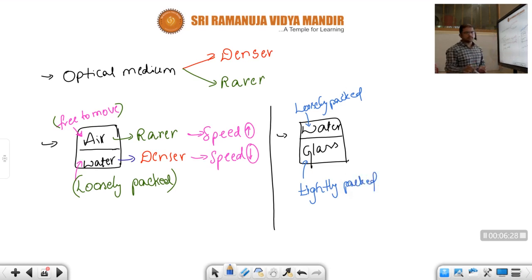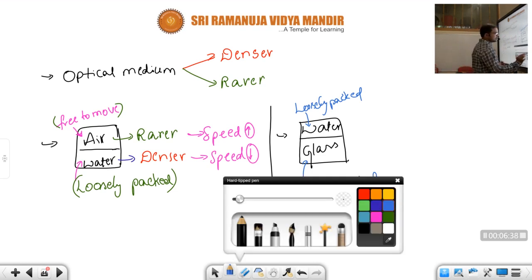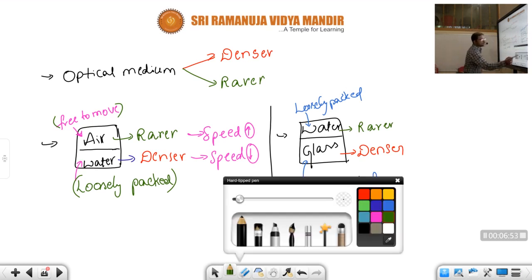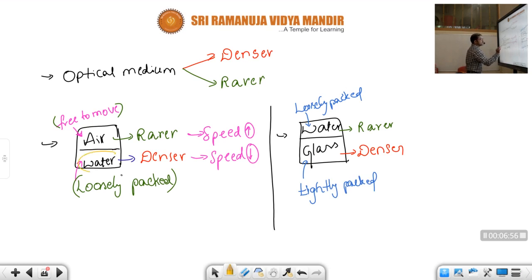Since this is the reason, we can say, children, that glass is a denser medium and water is a rarer medium. Here, observe once: in this first condition we are treating water as a denser medium, and in the second condition we are treating the water as a rarer medium.